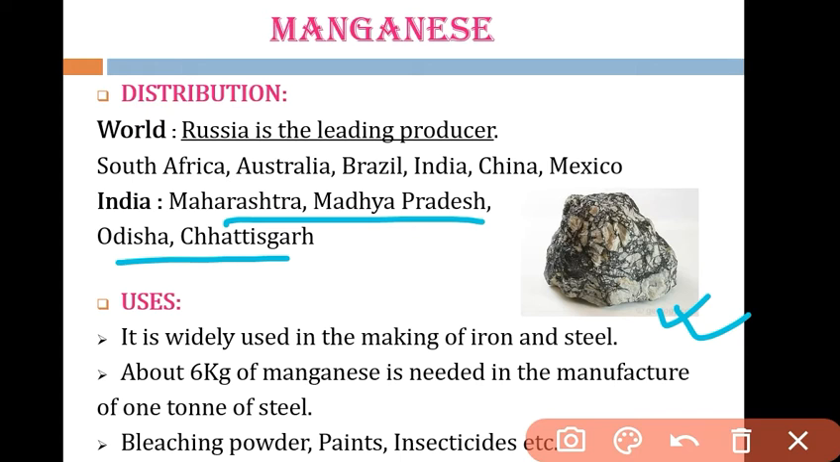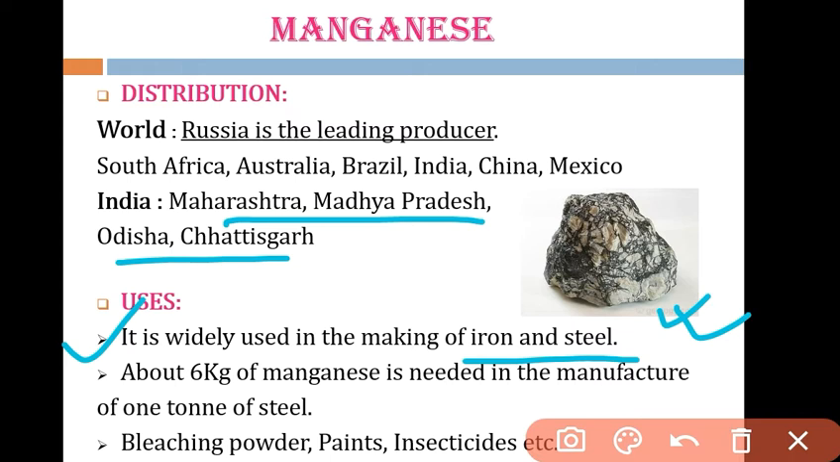It has a black color, more or less a black tint. That is why manganese is widely used in the paint industry. So what are the basic uses? It is widely used in the making of iron and steel. The main use of manganese is in making iron and steel. About 6 kgs of manganese is needed in the manufacturing of 1 ton of steel.